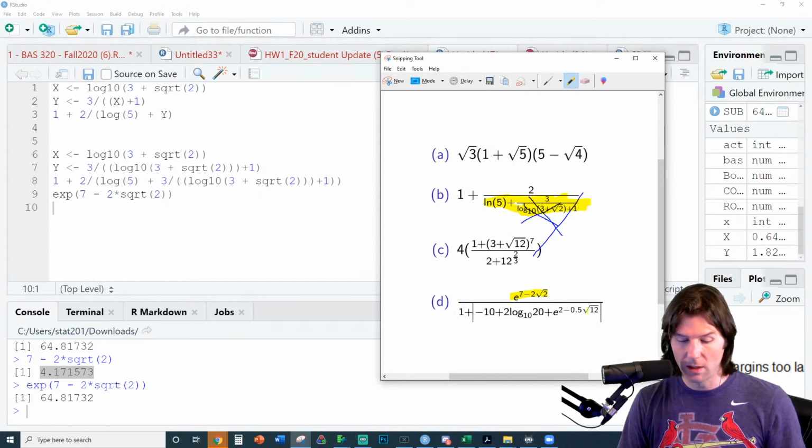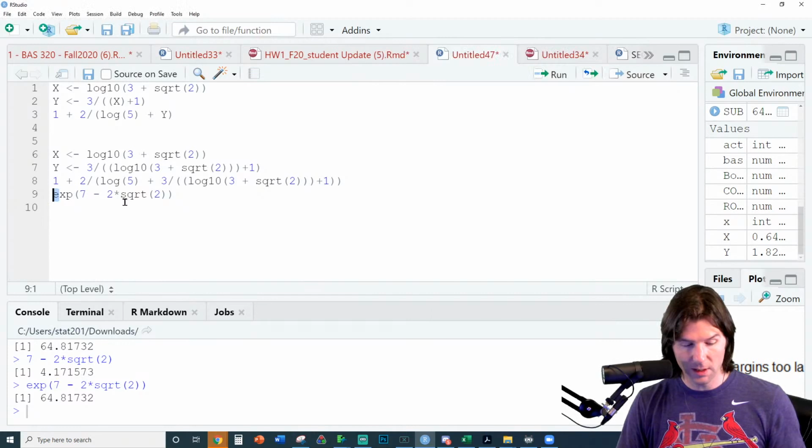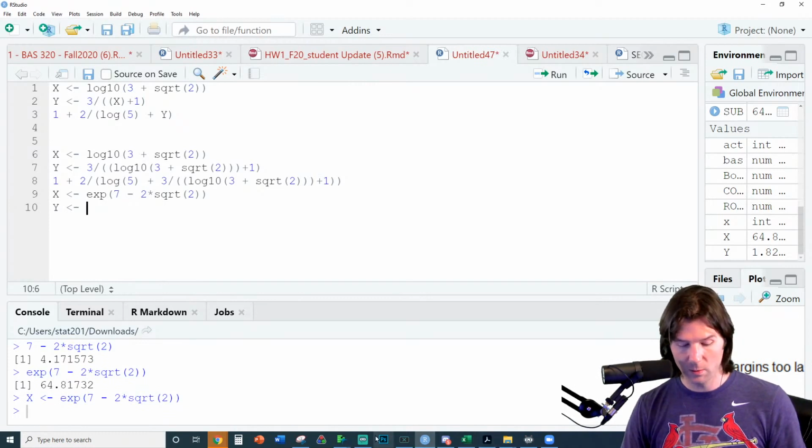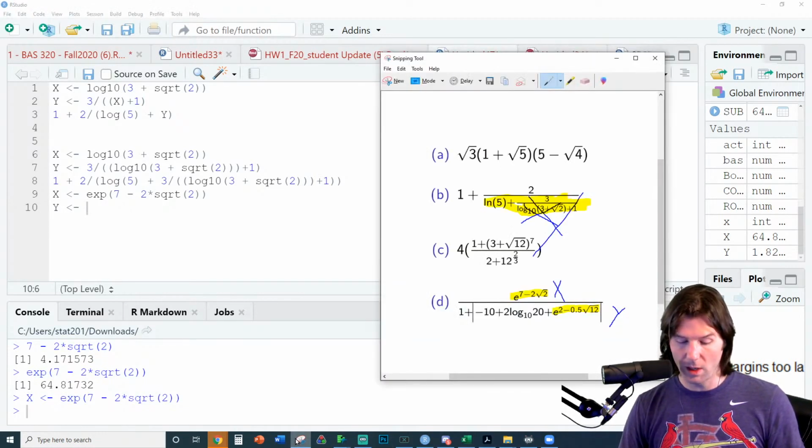First part is coded, and now I'd probably handle this chunk down here. You can call these things whatever you want. Be careful if you overwrite things. I'm just going to call this x again, and I'm going to call this y right here. So we can just section it off because it's plus this, so it'd be plus y. For all intents and purposes, this is now x, and we know we have it correct. Now let's go here to y and do 2 minus 0.5 to the 12th power.